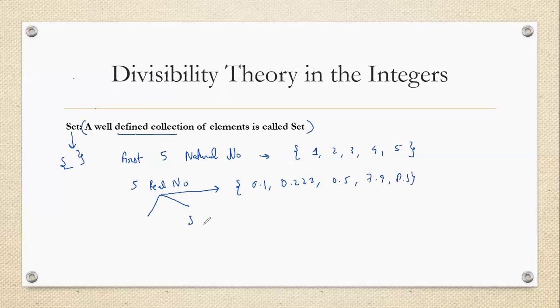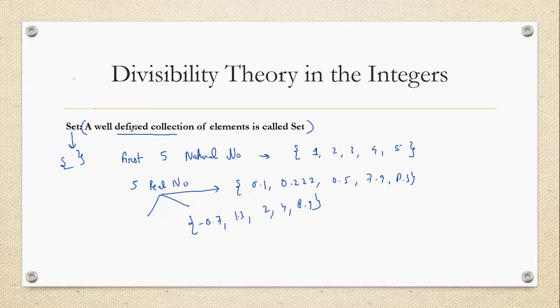Another person will write them like minus 0.7 and 1.3 and 2, 4, 8.9, like this. So 5 real numbers are not fixed. They vary from person to person because they do not have any criteria to define them. Therefore, 5 real numbers will not constitute a set.